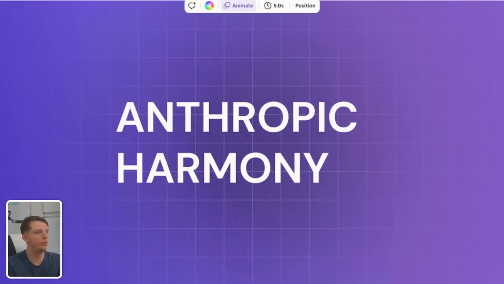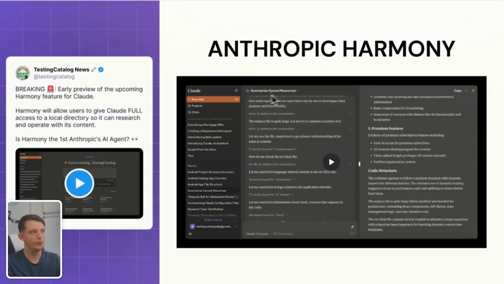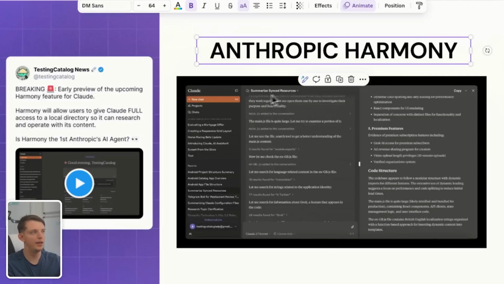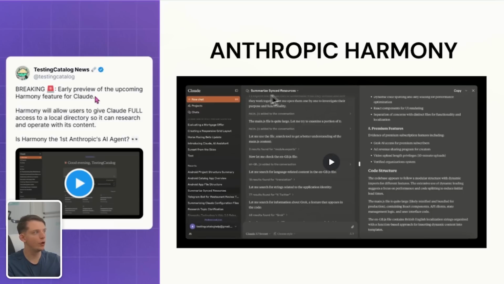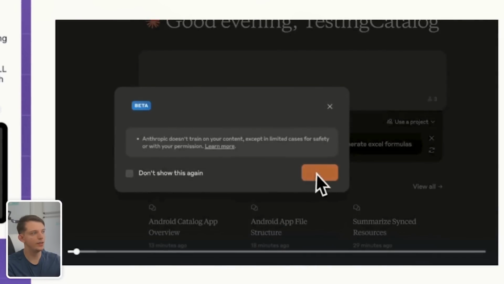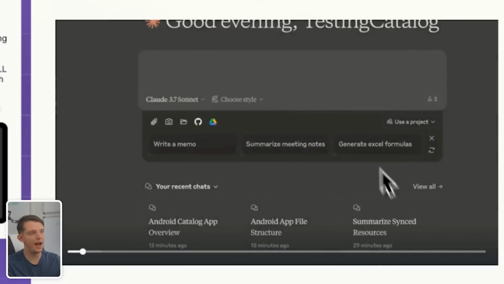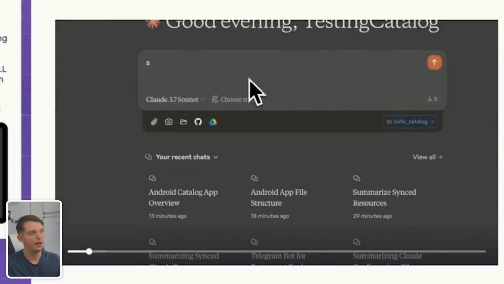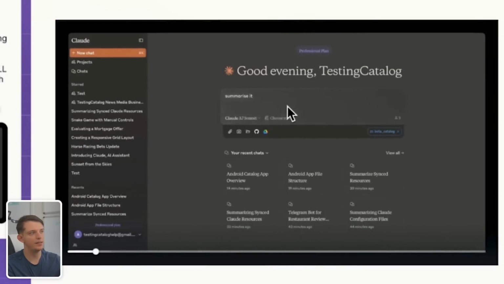Let's move to the next one, which is Anthropic Harmony. This video just leaked from Anthropic, and it mentions Anthropic Harmony. It is this new tool, an early preview of the upcoming Harmony feature for Claude. Harmony will allow users to give Claude full access to a local directory so it can research and operate within its content. Is Harmony the first Anthropic AI agent? And here's a video. Here you can basically give it access to the files on your computer, and you can just say, summarize it.